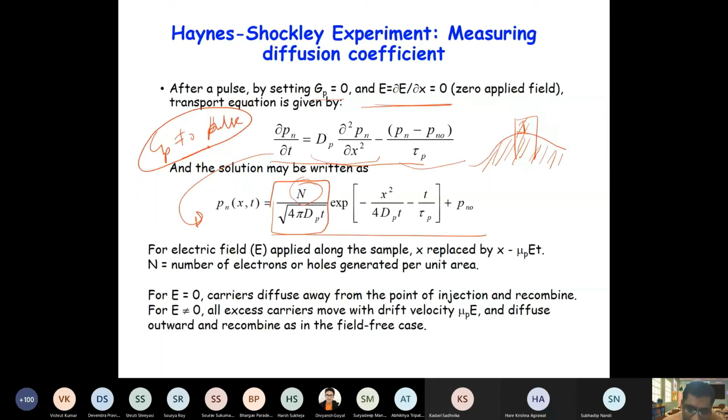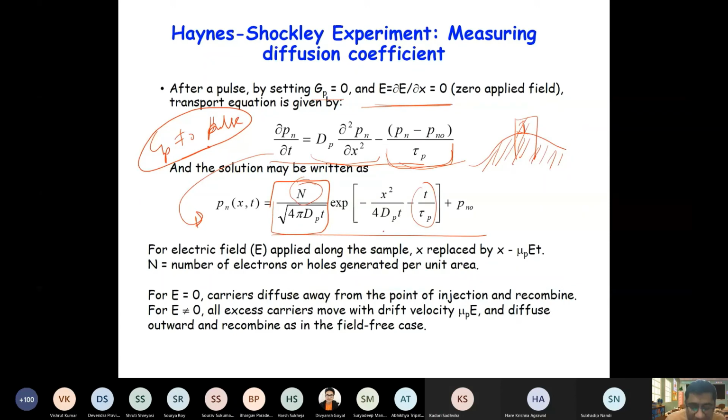And the position of the peak, if you forget this term for some time, there is no recombination, so this term will also disappear. You will only have minus x square by 4Dt. So this will be a Gaussian function with the peak at x equal to 0. The peak will be at x equal to 0 only, and it is reducing. And if you have recombination, then with time the peak will also change, so you will have this t by tau p here also.